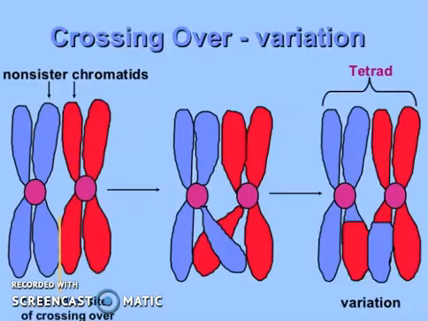For example, there were two non-sister chromatids which were paired up during synapsis, and this pairing, the synapsis, is between two chromosomes which are the same in their structure and shape but are from two different lines, one from the mother and one from the father. And you can see here in the central point that the two arms of the non-sister chromatids are going to be exchanged. The purple one is going to give its part to the red one, and the red one is going to give its part to the purple one. And finally, we have chromosomes which have shuffled genes.